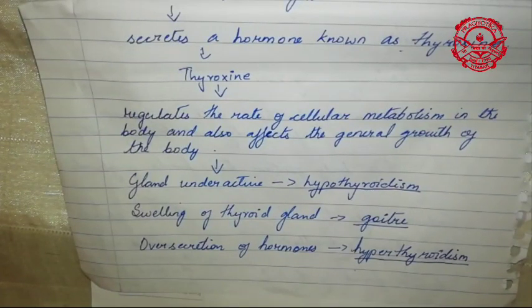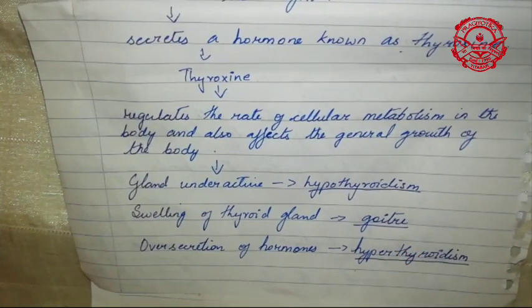At the same time, I told you that your body should not have too much secretion of thyroxine or too little secretion of thyroxine. When a person has too much secretion, or over secretion, of hormones, it can lead to hyperthyroidism. When a person suffers from hyperthyroidism, they will have weight loss. The cellular respiration will increase, which means they'll have a rapid or irregular heartbeat. They will have total weight loss and become very thin. So this happens in your thyroid glands.